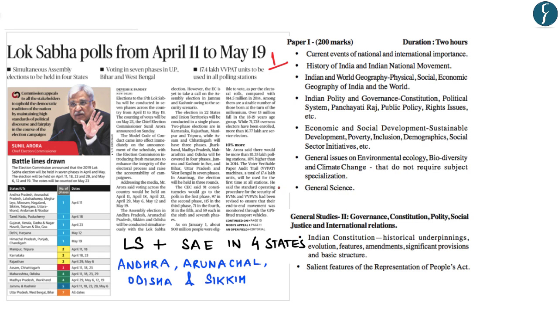Now this particular news becomes extremely important from our examination perspective, as we know that previously various questions not only on the Election Commission but also on the entire conduct of election, specifically with respect to VVPAT, have been asked by UPSC. So on this note, let us discuss the important highlights of the press conference of the Chief Election Commissioner. Now this particular news in your prelims examination becomes a part of Indian polity and governance, and in mains it gets covered under GS paper 2.